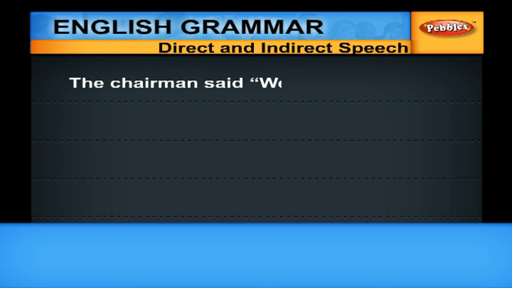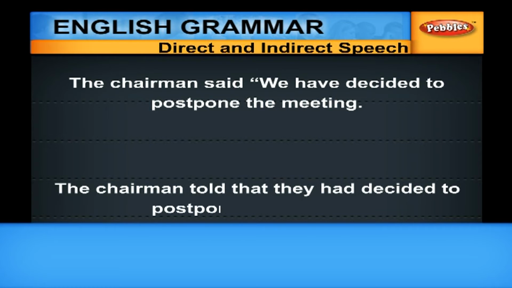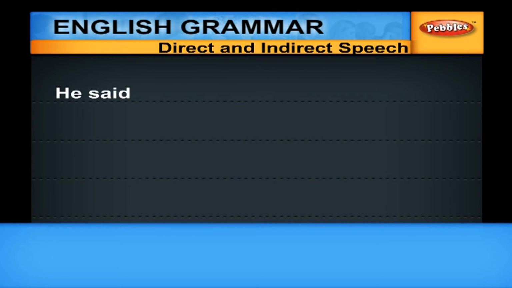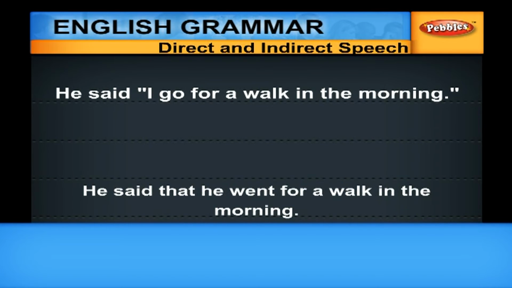The chairman said, "We have decided to postpone the meeting." The chairman told that they had decided to postpone the meeting. He said, "I go for a walk in the morning." He said that he went for a walk in the morning.